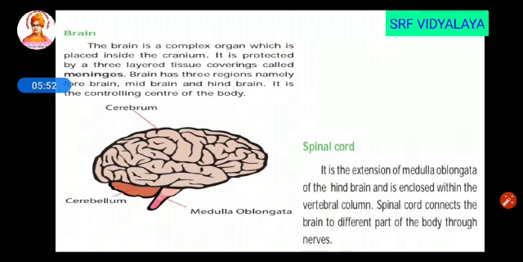The next one is the spinal cord. It is extending from medulla oblongata of the hindbrain and is enclosed within the vertebral column. The spinal cord connects the brain to the different parts of the body through nerves.